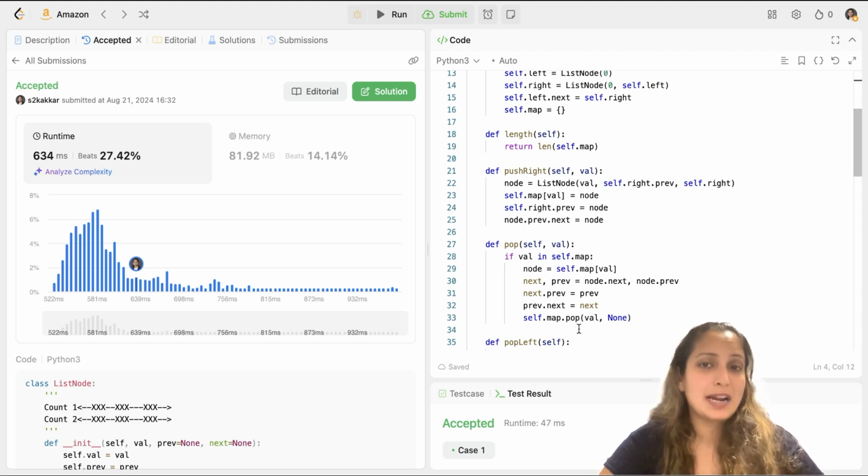So I hope you understand. I know the question is complex and I suggest you pause the video and try this question once more. Try coding it yourself. Try coding your doubly linked list yourself. And let me know if you have doubts in the comments here and I'll be happy to address it.